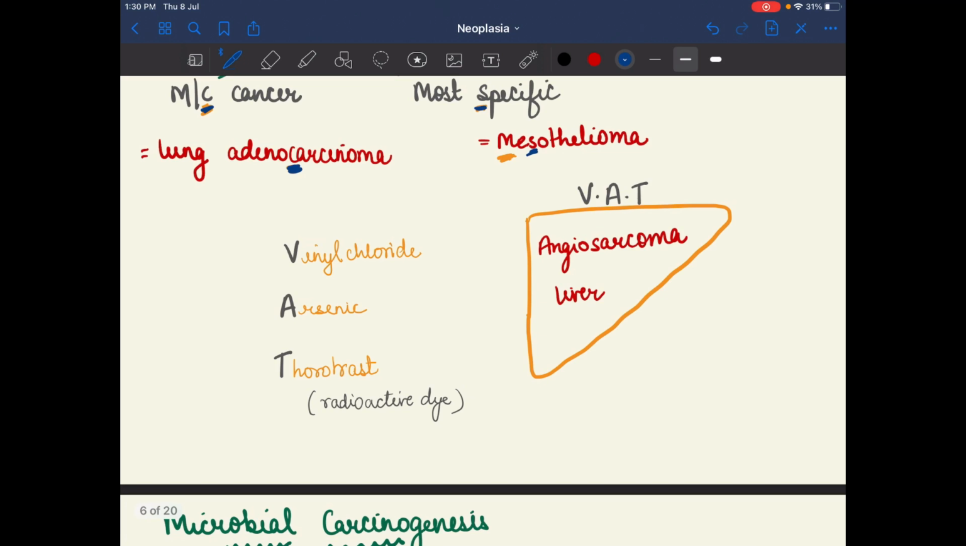After that we have tumors like angiosarcoma of the liver, which occurs due to vinyl chloride.